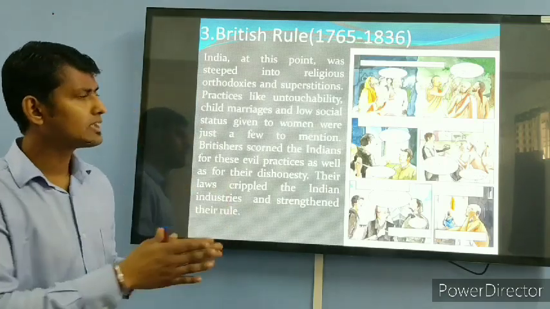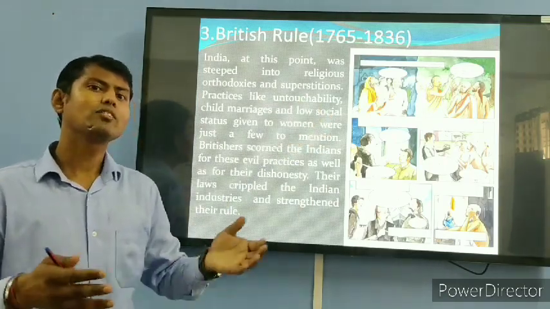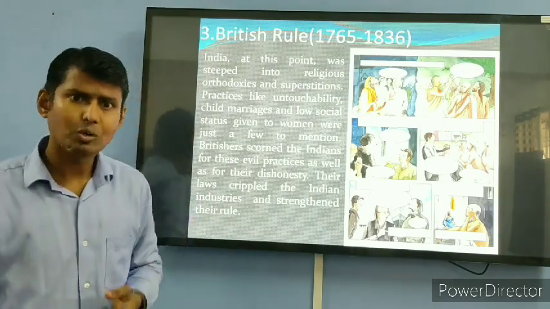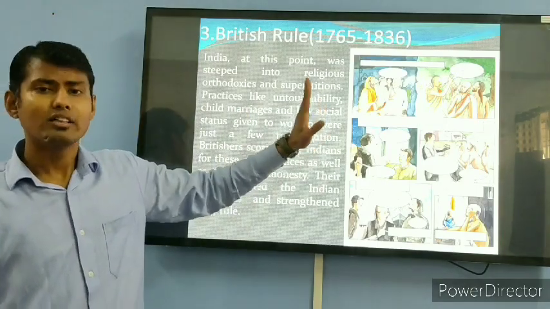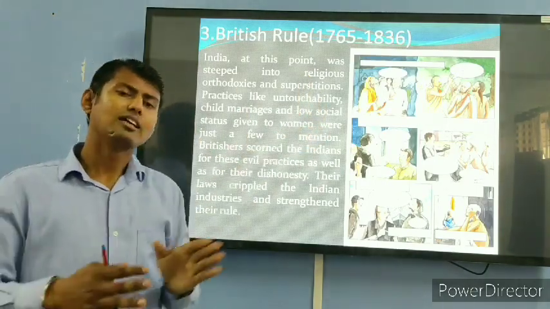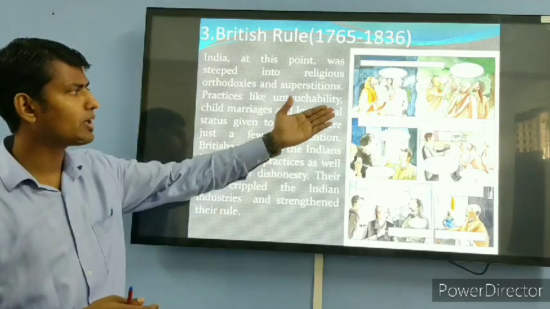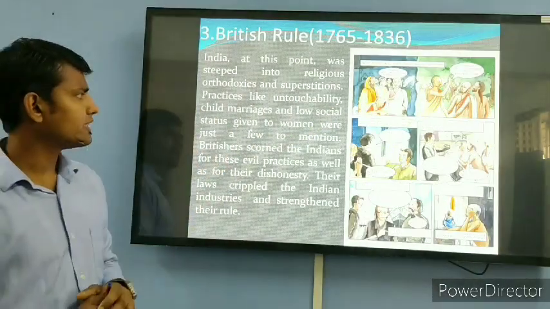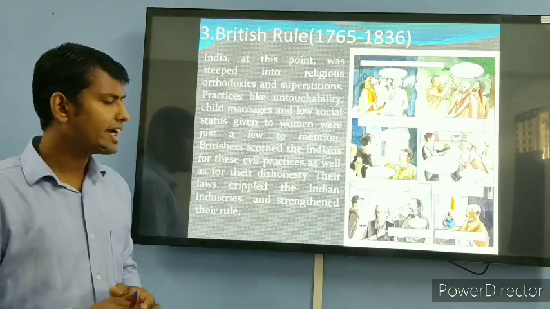The upper caste was suppressing the lower caste, and they told them that if somebody touched them, then something bad would happen. That was the belief the upper caste people had for the lower caste. So the social status was such that it was quite difficult for the people of the lower caste to survive in that particular society. Now, child marriages and low social status. Child marriage was also there in the society.